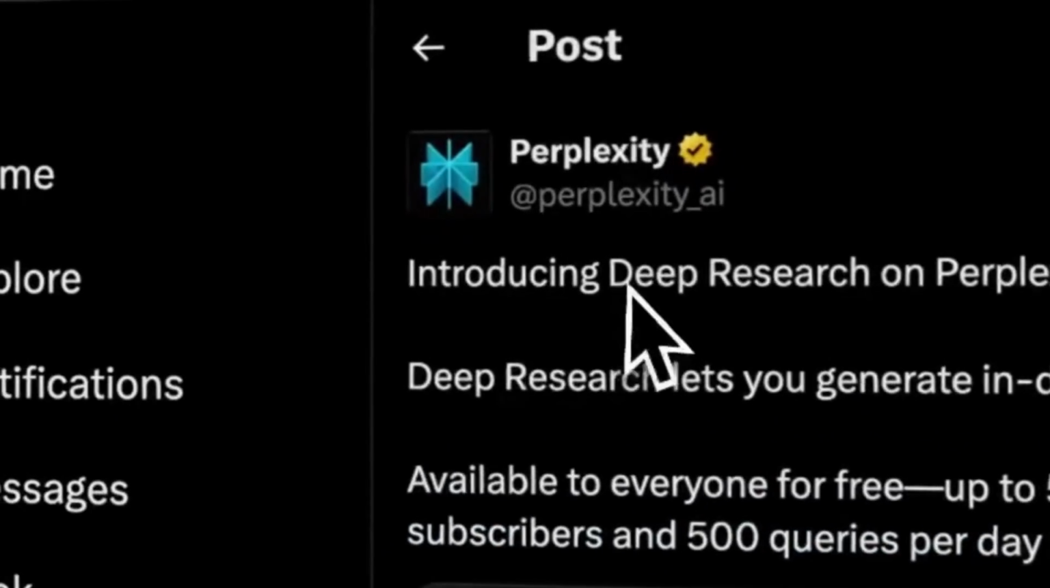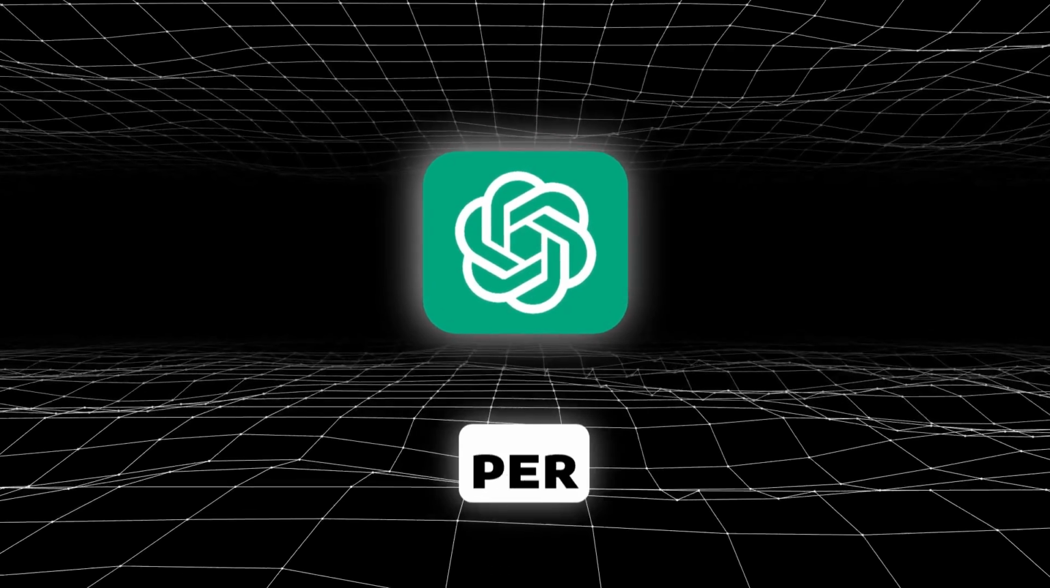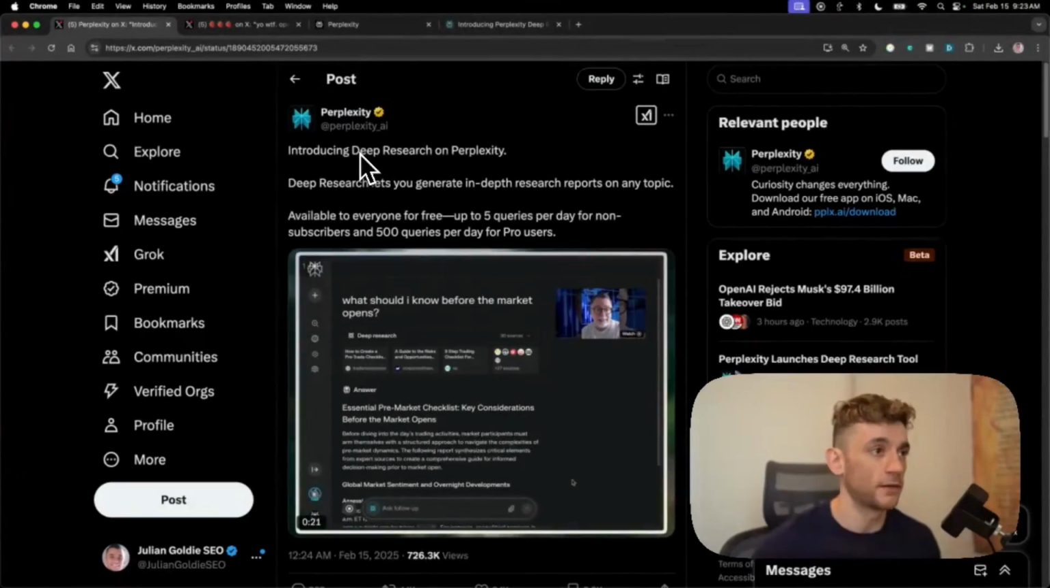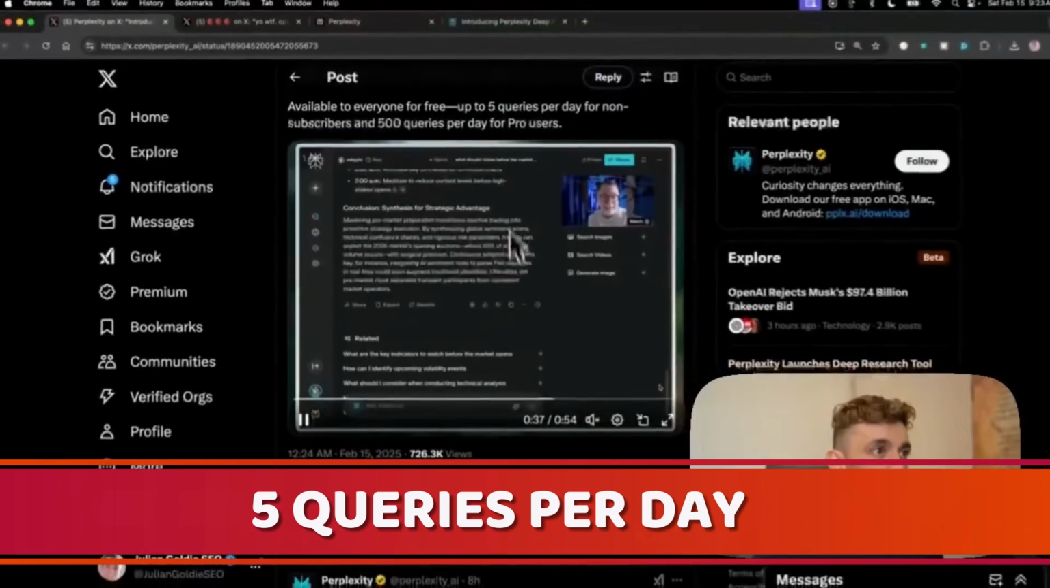So you get up to 5 queries per day for non-subscribers and 500 queries per day for pro users. Bear in mind, ChatGPT's deep research limit is 100 per month for Operator, whereas if you're on the free plan on Perplexity, you get 5 queries per day. You can see it in action right here.